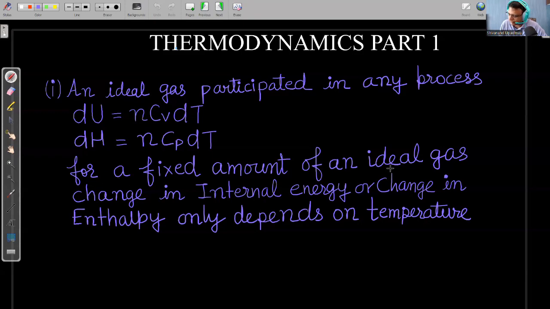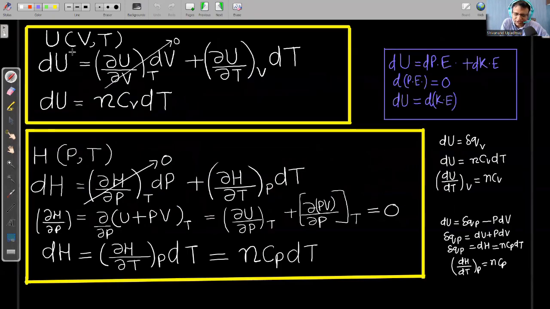So for a fixed amount of an ideal gas, change in internal energy or change in enthalpy only depends on temperature. Let us try to prove this so that we don't have any hesitation while applying this concept. For any substance, the net change in internal energy can be written as a function of volume and temperature when the number of moles of the gas is constant. So dU is equal to the partial change in internal energy with respect to volume when temperature is constant into dV plus partial change in internal energy with respect to temperature when volume is constant into dT.